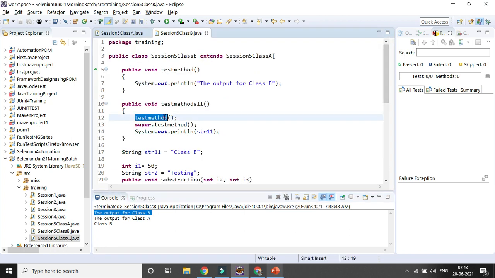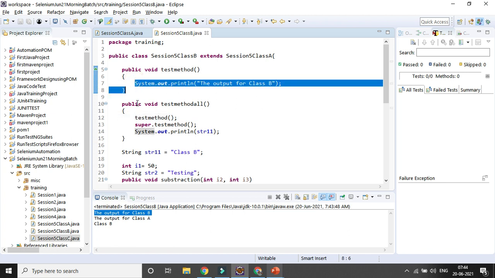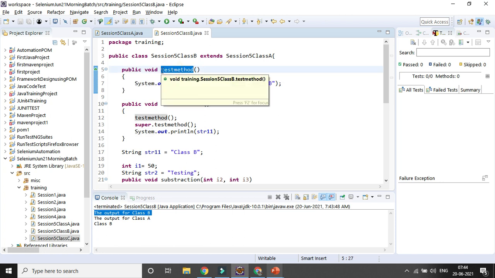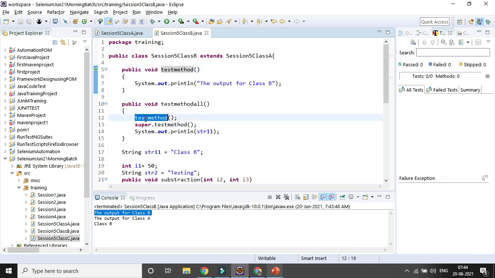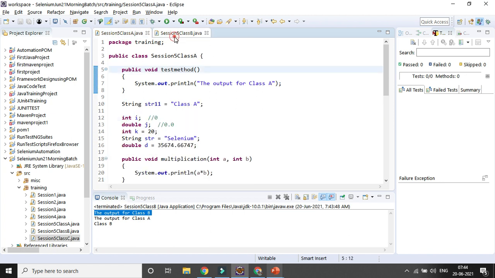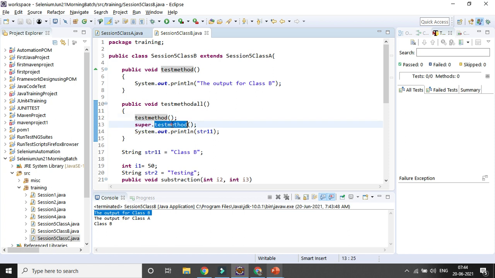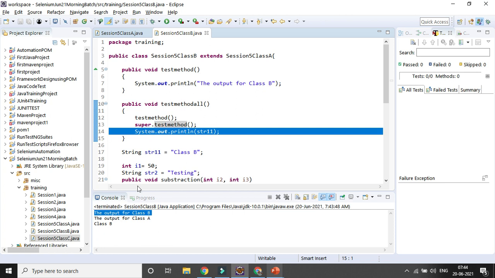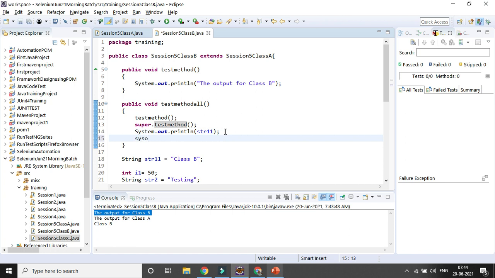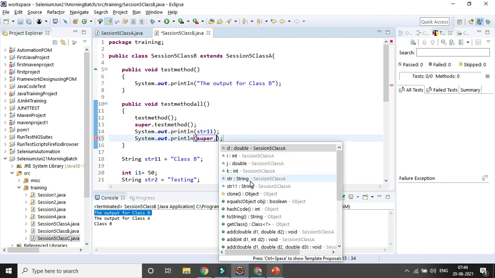Here we have written the test method, and we are calling it directly. So we can create another method and call the other method directly, with the name. But in case of the same name method from the parent class, we need to use super and then the method name. And also if you want to call with the help of super, it will be SYSO method and then simply super dot. You can see this coming from class A, no bracket.